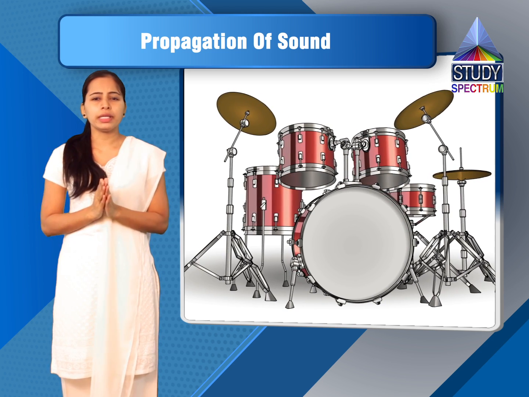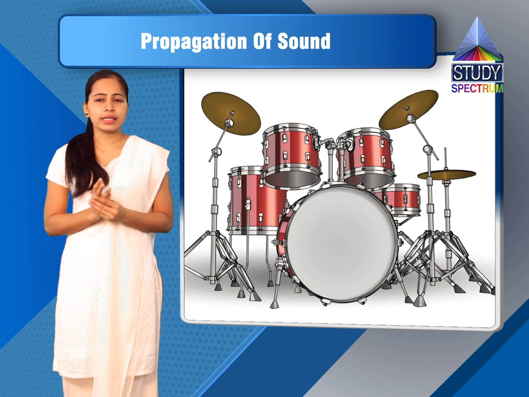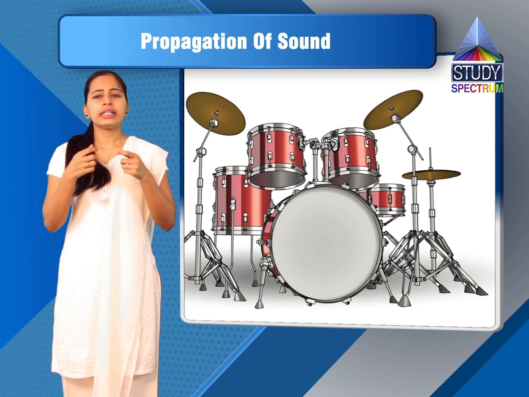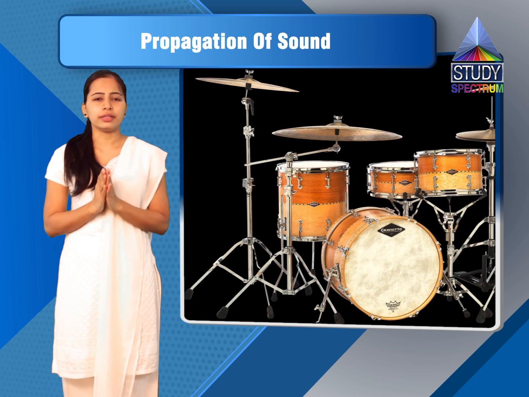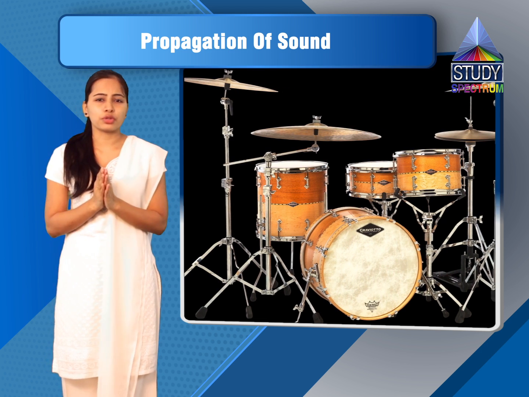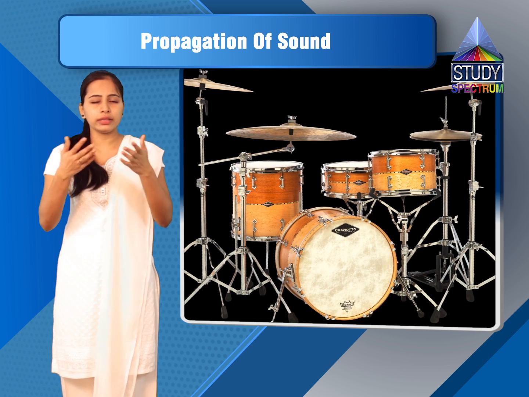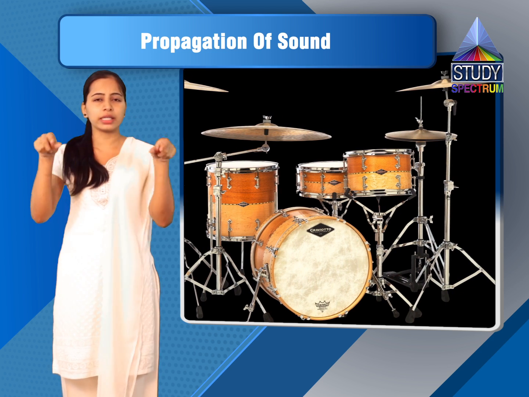First point: tabla is a percussion instrument. Second, on the top of the tabla there is a stretched membrane, tied very tightly. Third, the tension in the membrane of the tabla can be changed by tightening or loosening the keys which are around the tabla.